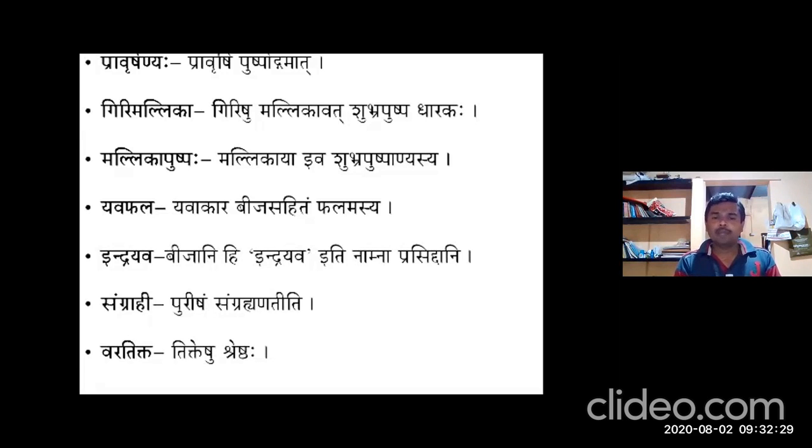So based on the flowers, there are 3 synonyms. Based on the availability, 4. And based on habit, 1. Based on the flowers, the 3 synonyms are Praurushanya, Giri Mallika, and Mallika Pushpa.